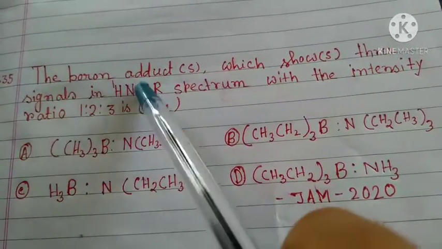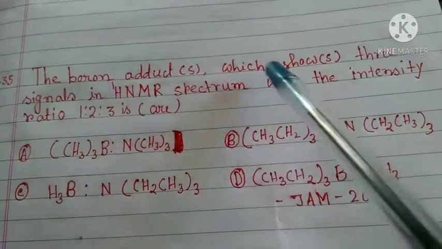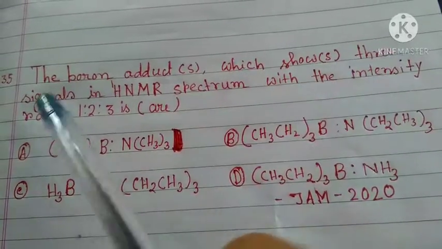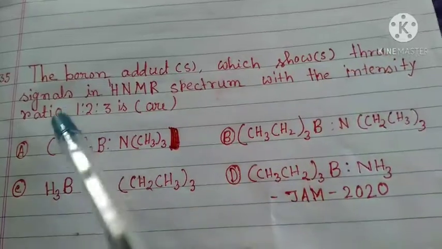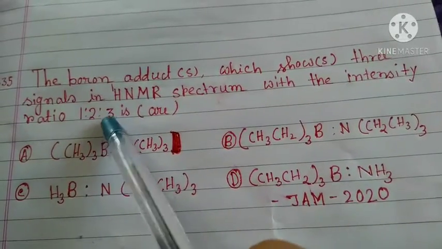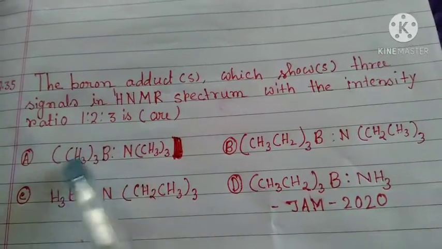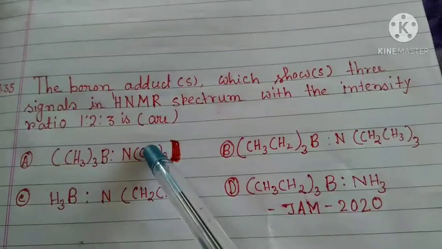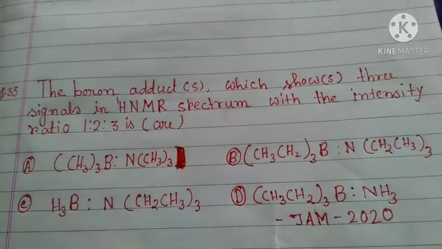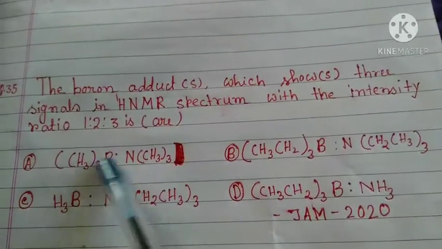The boron adducts which show 3 signals in the HNMR spectrum with the intensity ratio 1:2:3 are. Here we see this is one type of proton, this is one type of proton, so it will show only two signals.